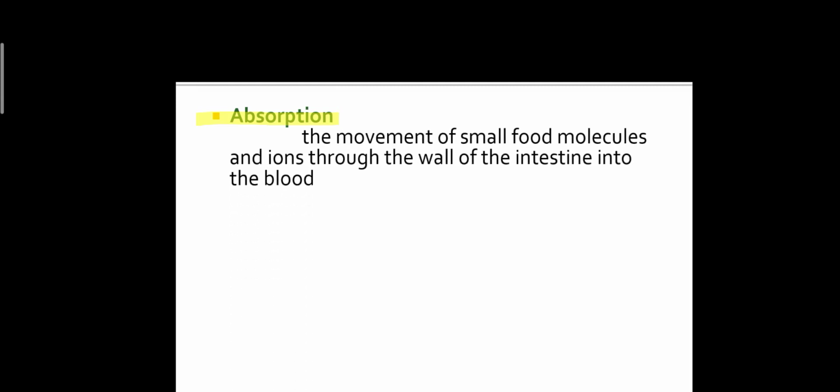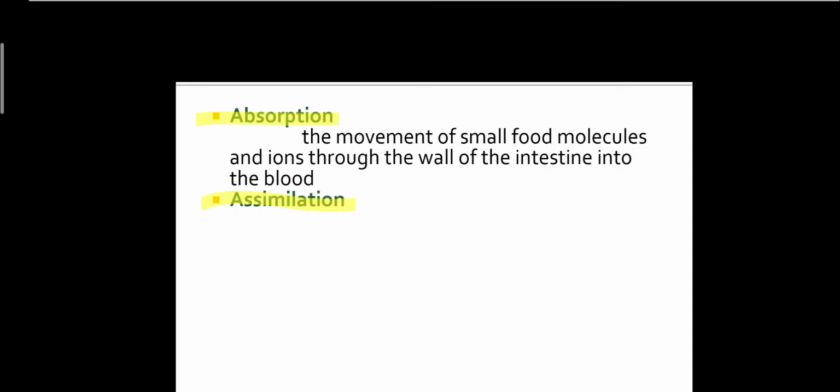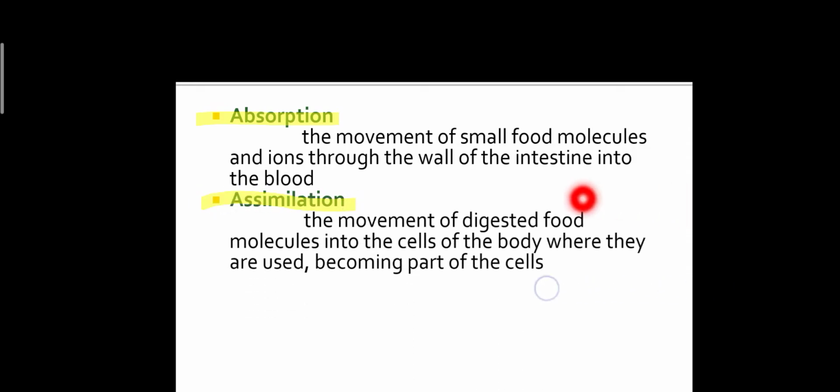There are some other terms, such as absorption. What is absorption? It is the movement of small food molecules and ions through the walls of the intestine into the blood. What is assimilation? It is the movement of digested food molecules into the cells of the body where they are used and become part of the cells.